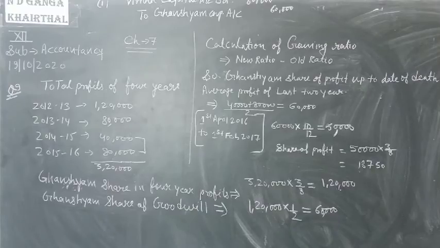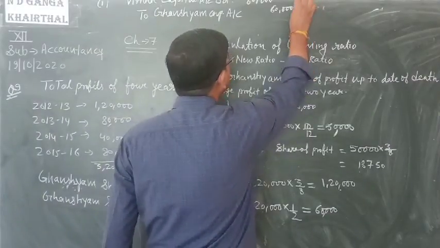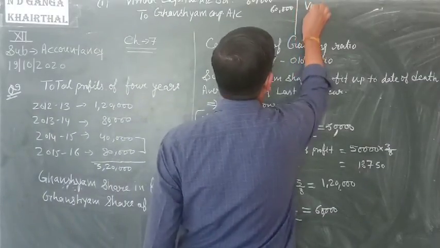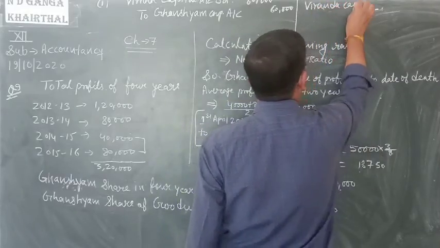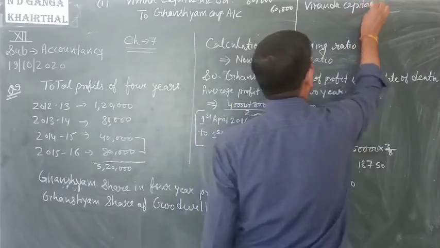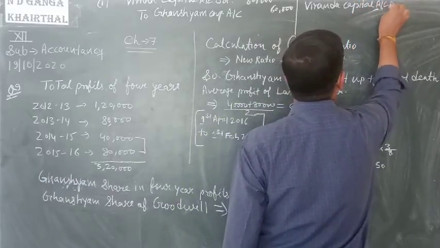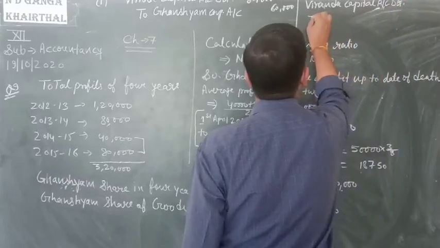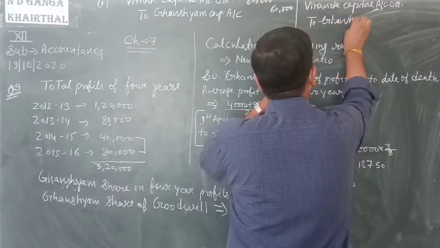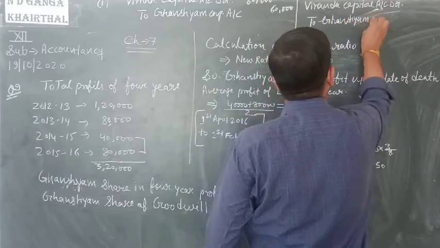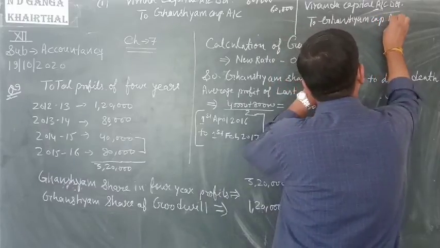Next, Vrinda capital account debit to Ghanshyam capital account 18,750. Second entry is Vrinda capital account debit to Ghanshyam capital account.